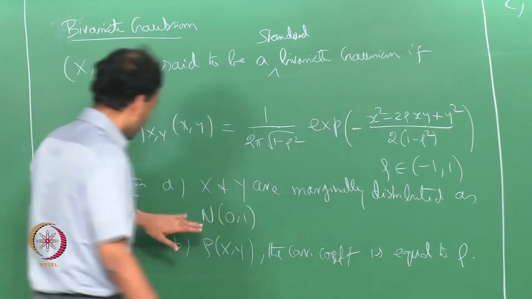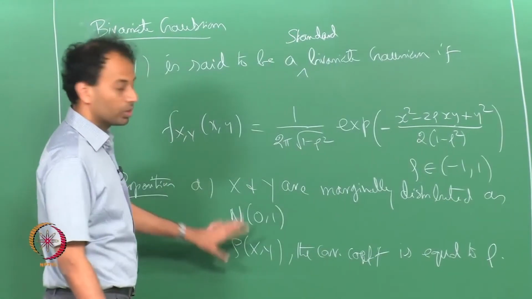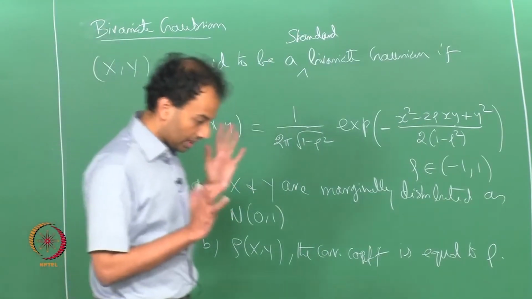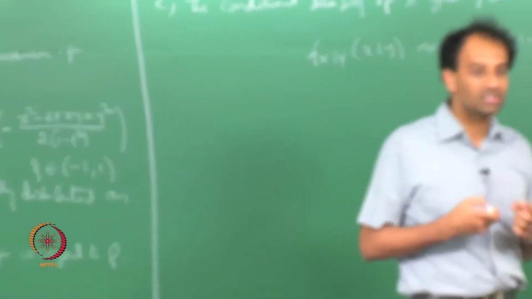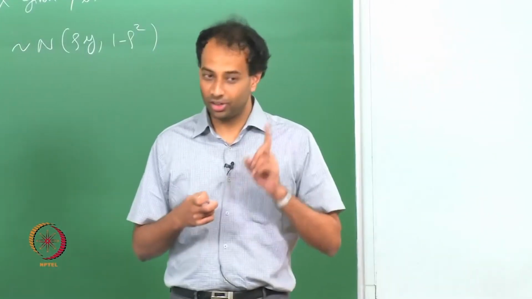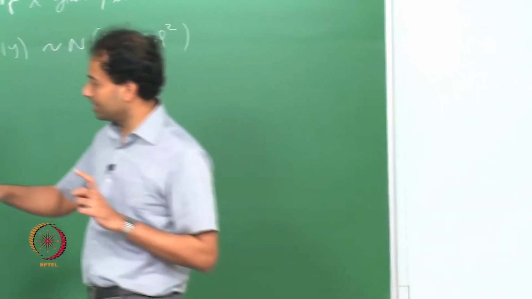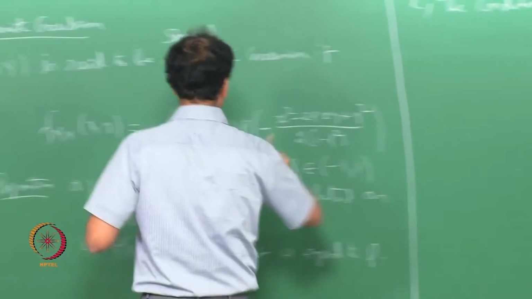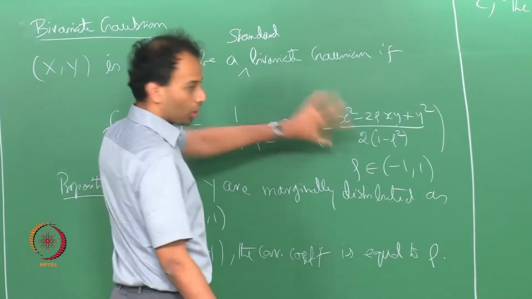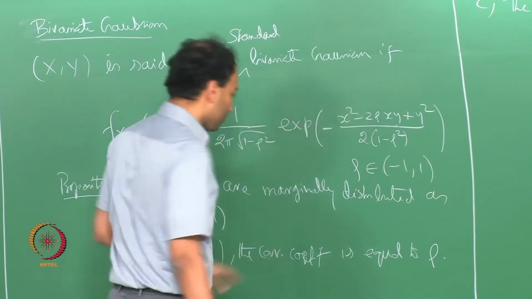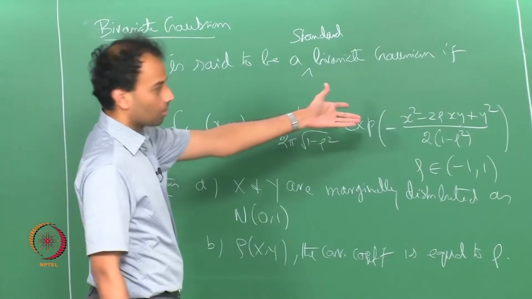So indeed x and y are marginally distributed as N(0,1), but they are not independent. If they were independent the density would simply look like the product of the 2 Gaussian densities. In this case it is a more complicated form.